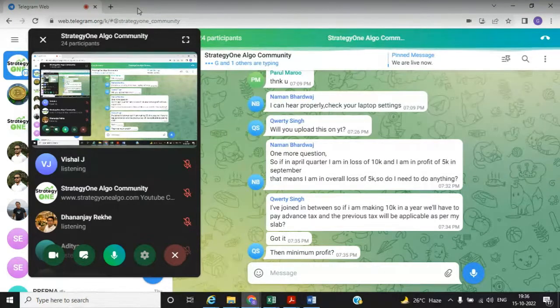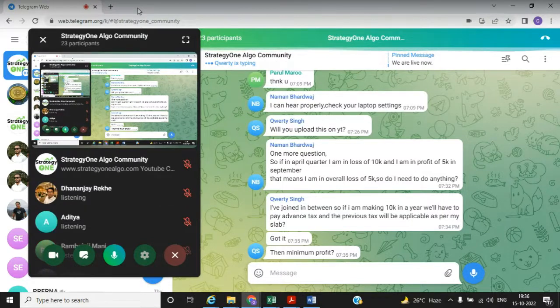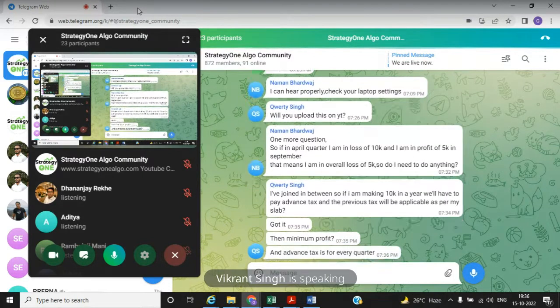Up to 5 lakh there is zero tax. Then suppose your income is 6 lakh. So from 5 lakh to 6 lakh is 1 lakh, and on that 1 lakh the tax would be at the 20% slab. So 20,000 is your tax liability coming. Then you need to pay the advance tax because it is more than 10,000. I think the point is clear. Advance tax is for every quarter.